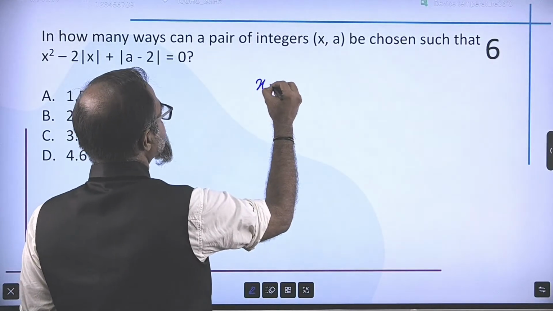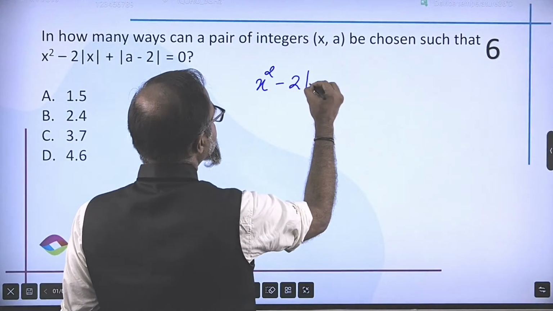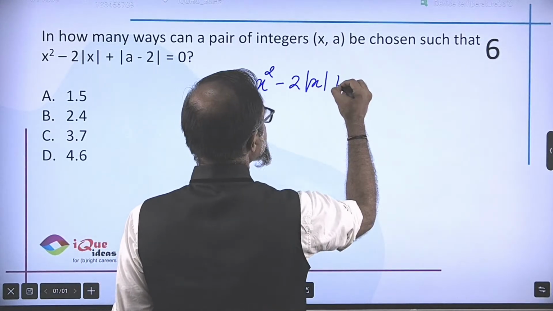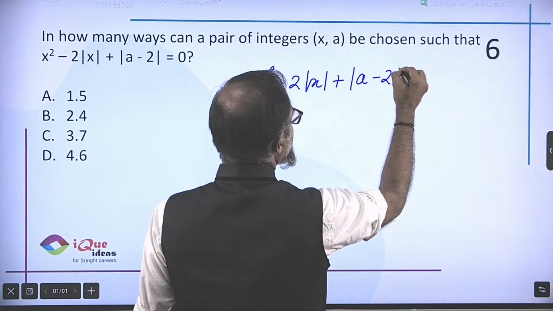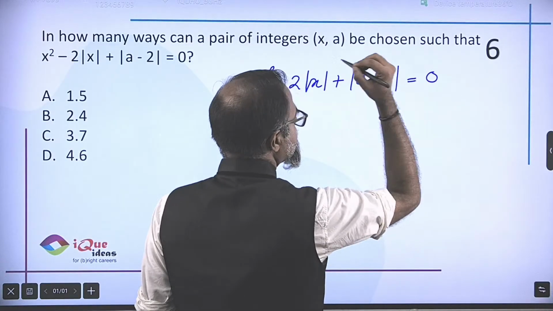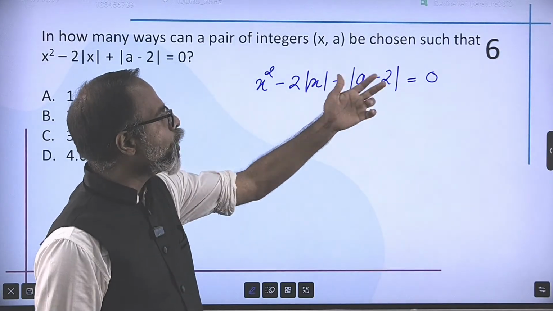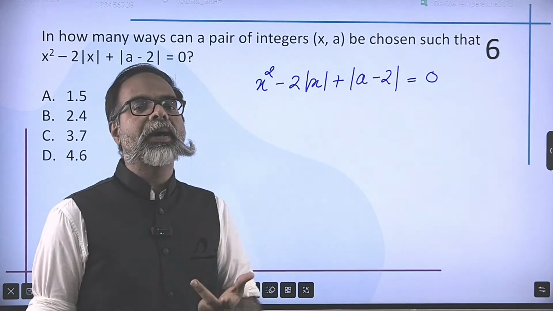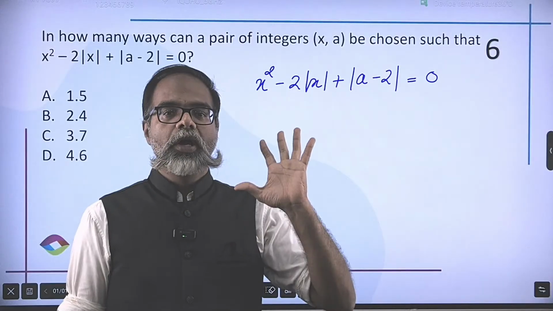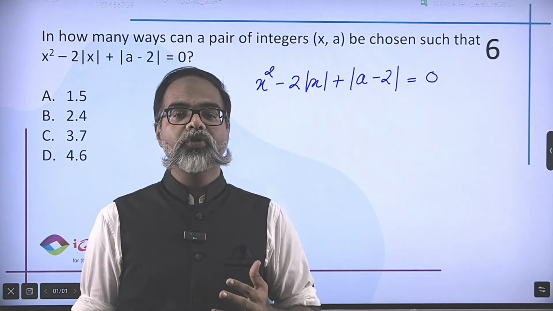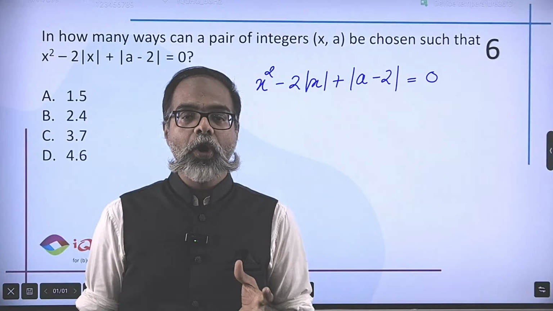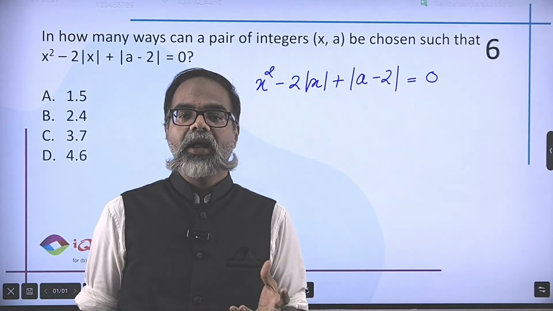So, I'm given x square minus 2 mod x plus mod a minus 2 is equal to 0, right? Now, squares and mods always make a number positive. So all the numbers have to be individually 0. Then and only then I can get 0.